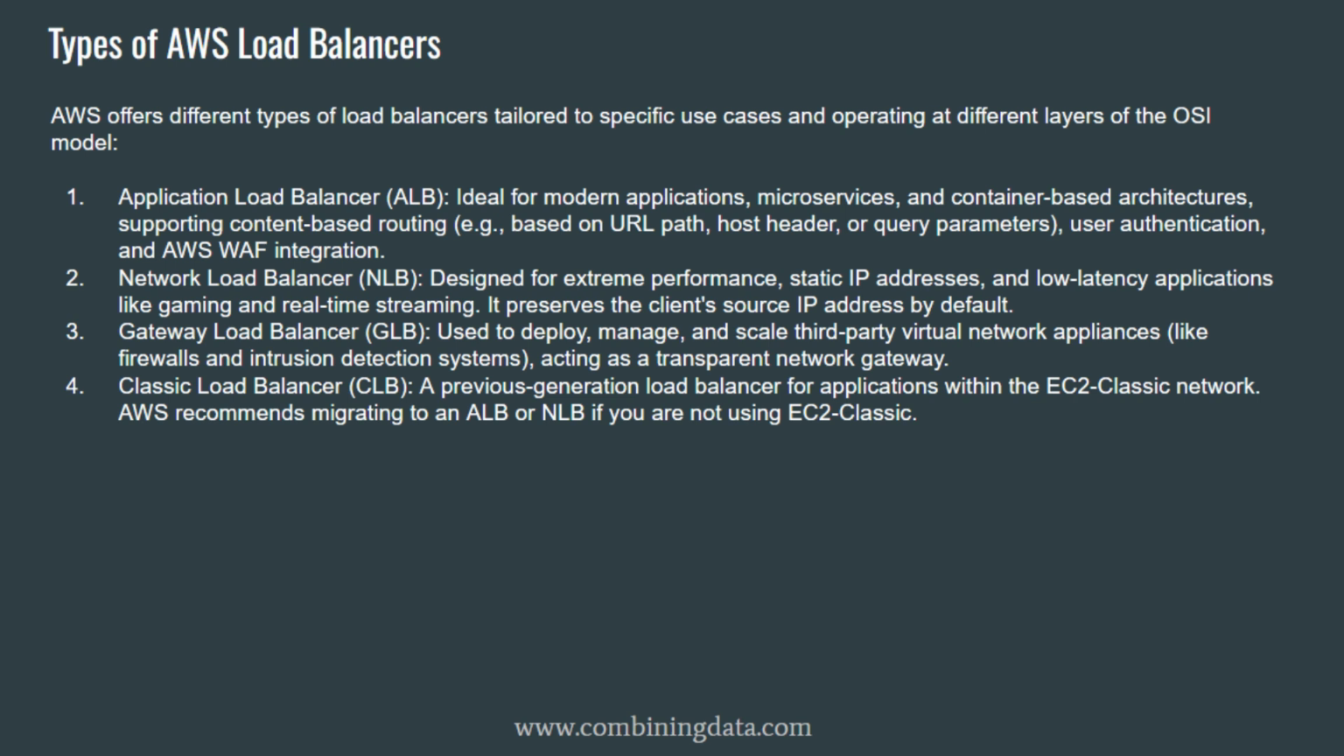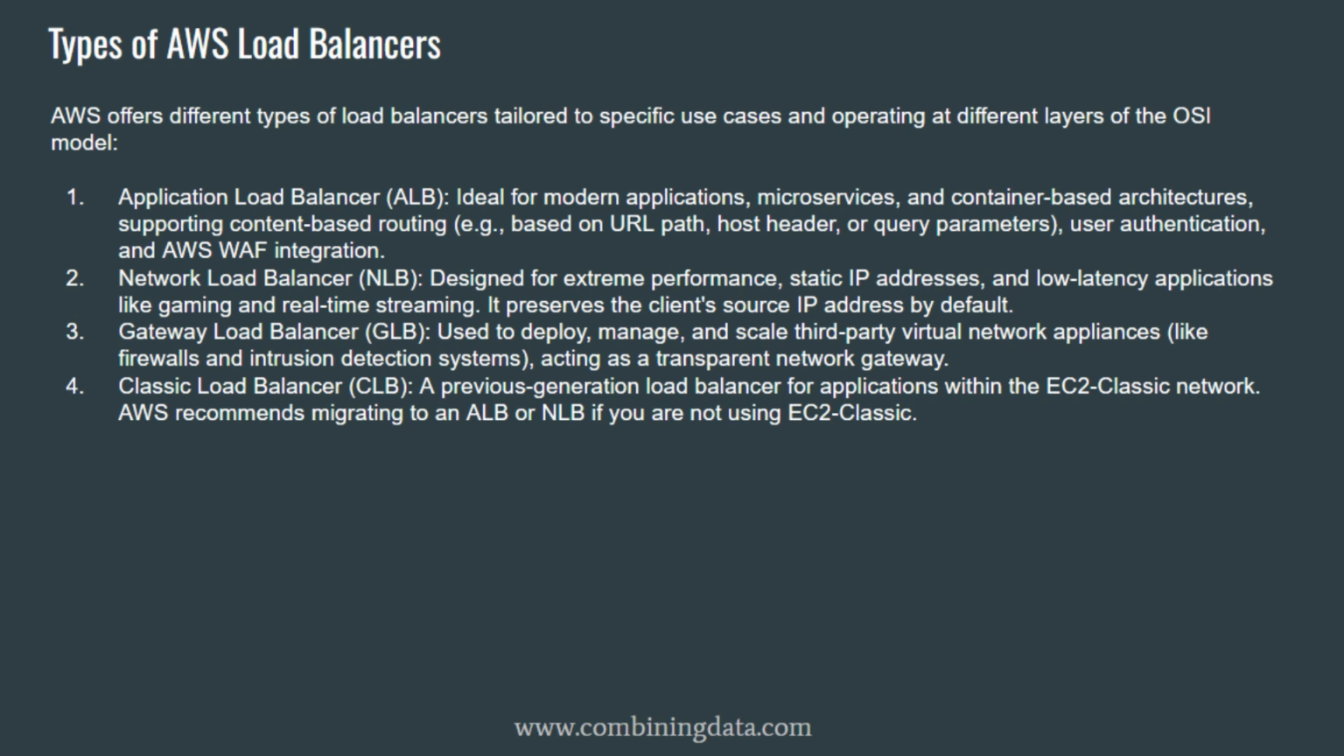Application Load Balancer, ALB, Layer 7. Let's start with the Application Load Balancer, or ALB, which operates at Layer 7, the application layer. This means it understands application-level content, such as HTTP and HTTPS requests, URLs and paths, host headers, query strings, and WebSocket connections. Because it understands application logic, ALB supports content-based routing.